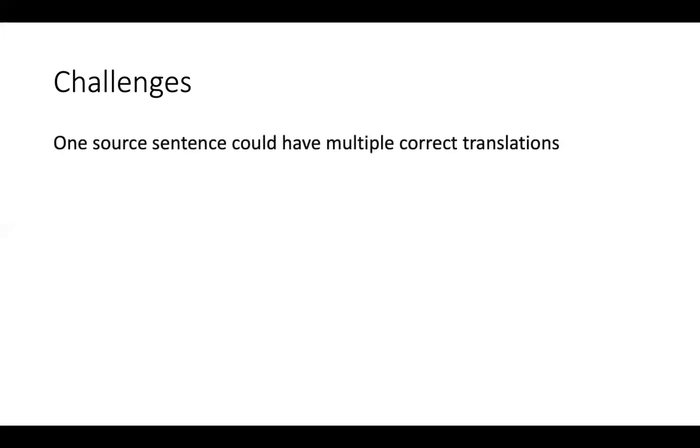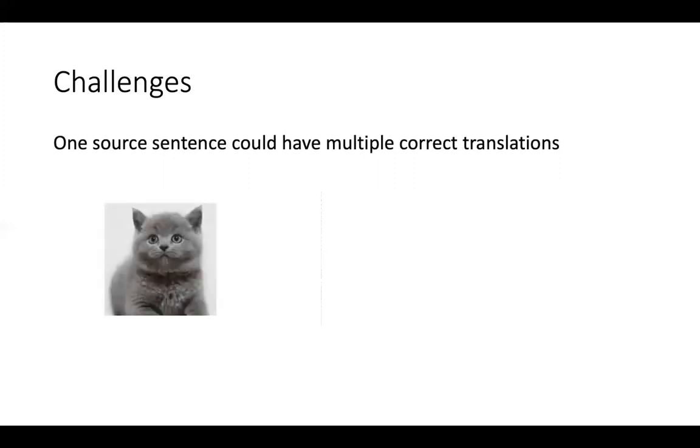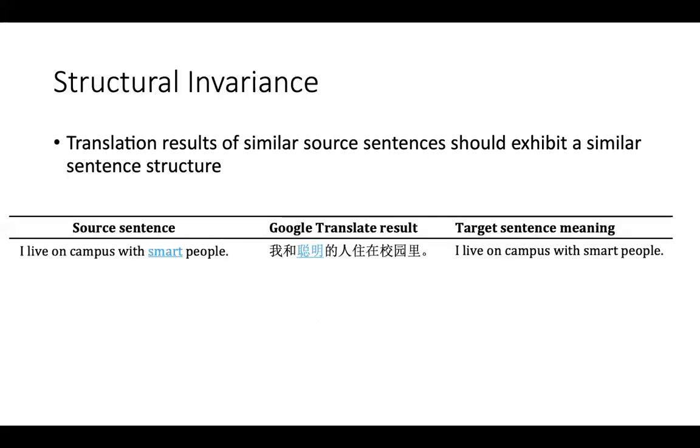However, testing in this scenario is very challenging. One reason is that compared with simpler tasks such as image classification that has a fixed label, for machine translation, one source sentence could have multiple correct translations. To address this problem, in this paper, we propose structure-invariant testing, and the key concept of our framework is structural invariance. That is, translation results of similar source sentences should exhibit a similar sentence structure.